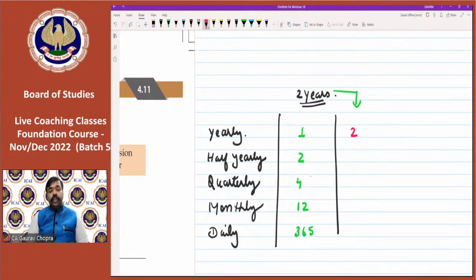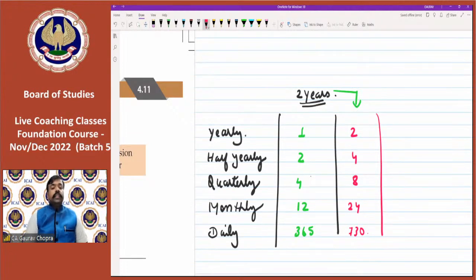So accordingly we can calculate. So 2 into 2 is 4. Then quarters. How many quarters will come in 2 years? So 4 into 2 is 8. How many months will come in 2 years? 12 into 2, 24. And how many days will come in 2 years? So 365 into 2, that is 730.